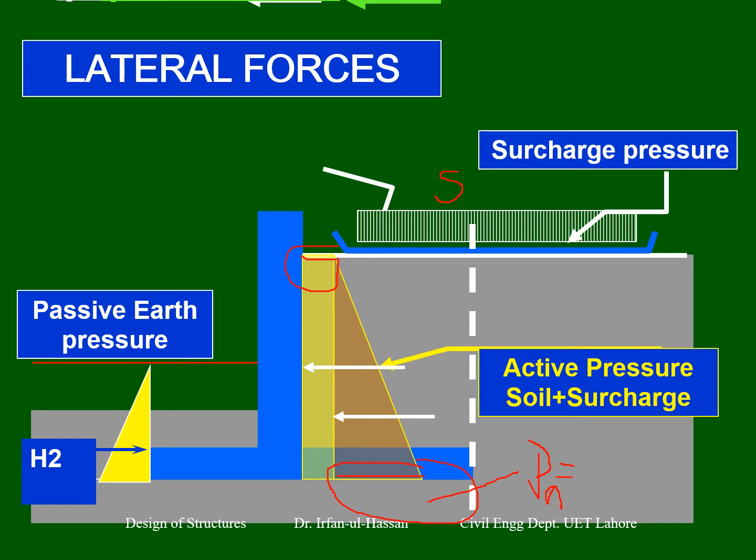And what is the pressure ordinate of the passive earth pressure force? This will be Cp into gamma into H. Cp is the passive earth pressure coefficient, gamma is the density of the front fill, and H is the height of the front fill. So all these forces are computed as the lateral forces.